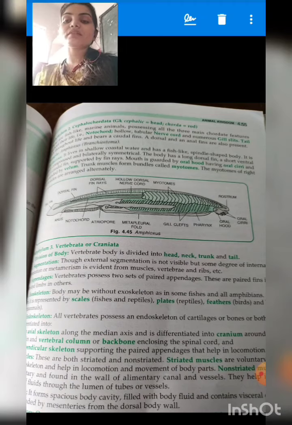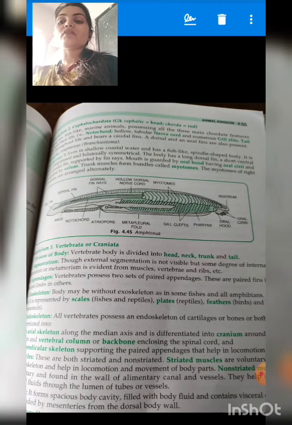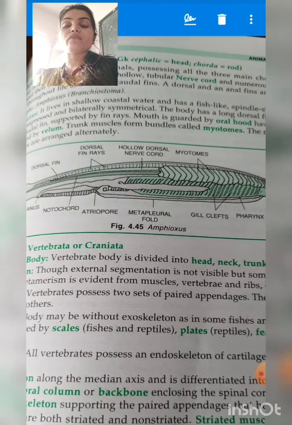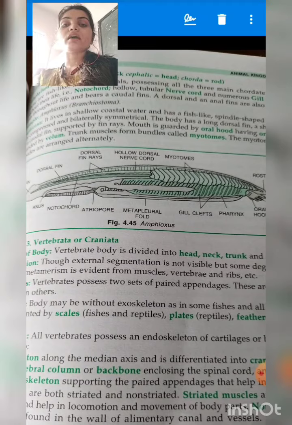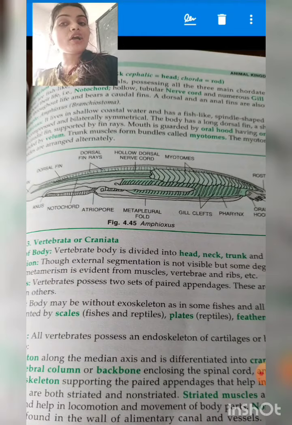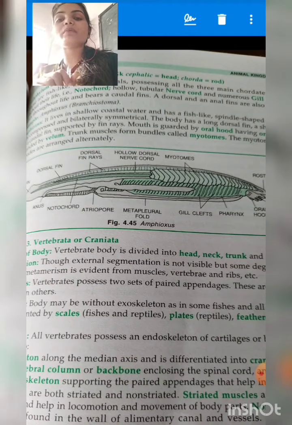Okay, now here you can see, students, the subphylum Cephalochordata. The example of subphylum Cephalochordata is given, that is Amphioxus. Here you can see the upper side of the Amphioxus contains a notochord. See, this is not a larval condition. Notochord is present, but not in the larval stage, and also it is not a vertebral column. So to which subphylum does it belong? It will belong to Cephalochordata.